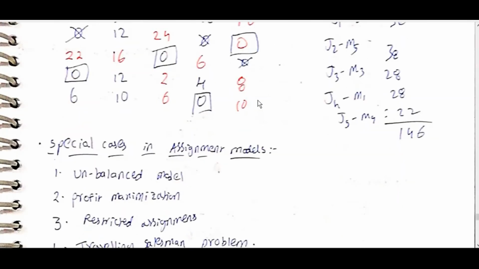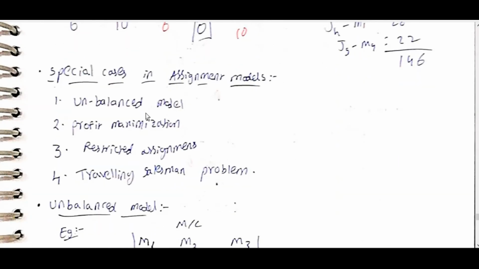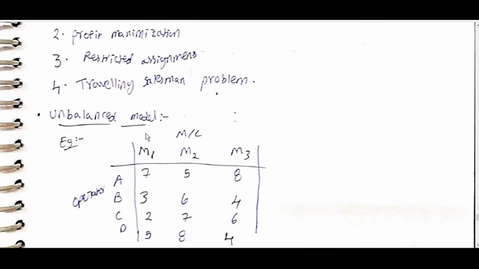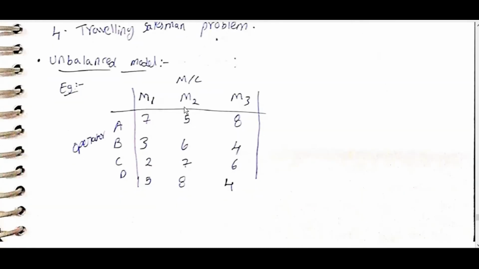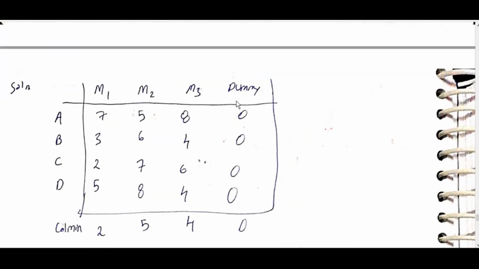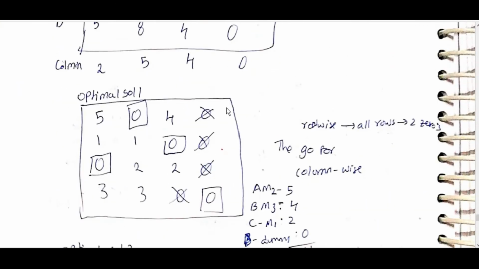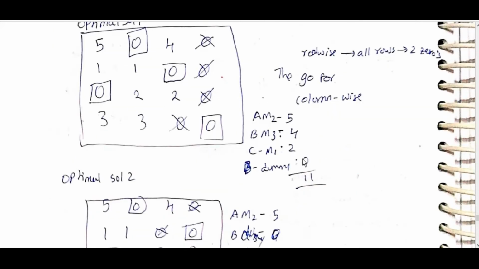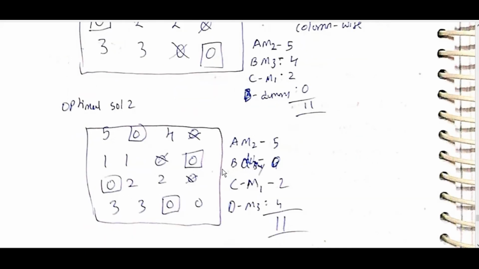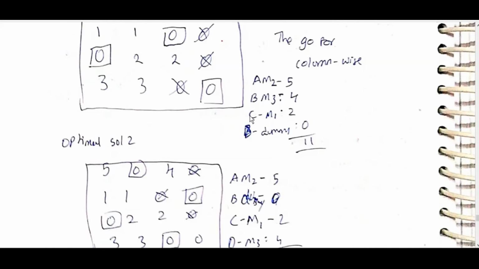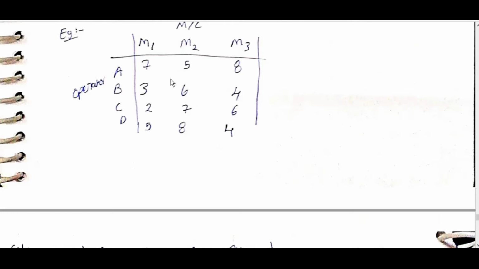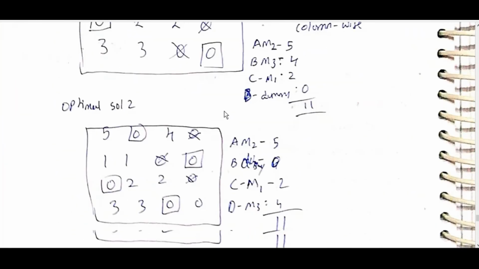Now it's possible to allot, so from this we can allot. Special cases in assignment models: unbalanced model, profit maximization, restricted assignments, traveling salesman problem. Unbalanced model, operator machine, dummy: here dummy 0 0 0, optimal solution 0. Row wise all rows zeros, then go for column wise, dummy 0, optimal solution 11, both are same, 11. If there are only 3, then add one dummy.